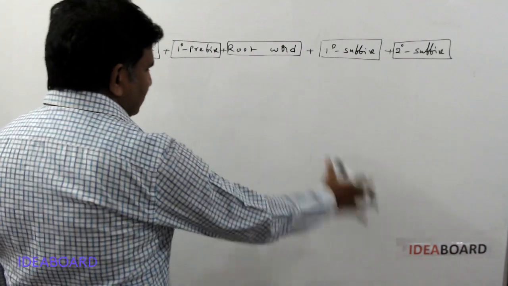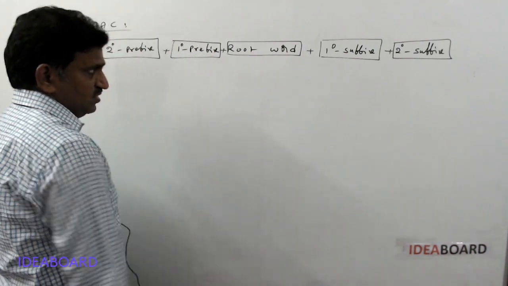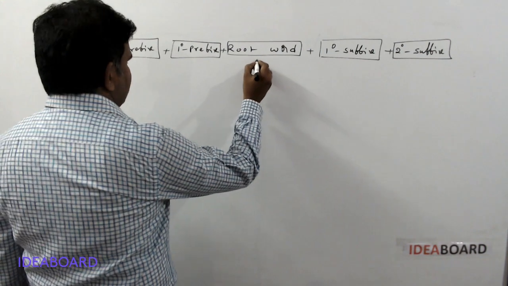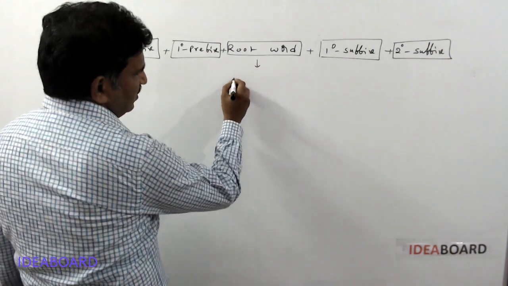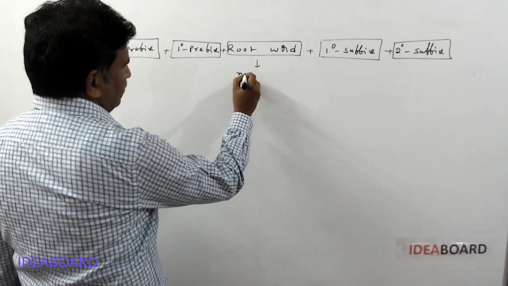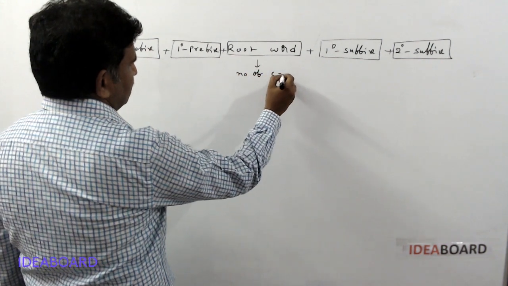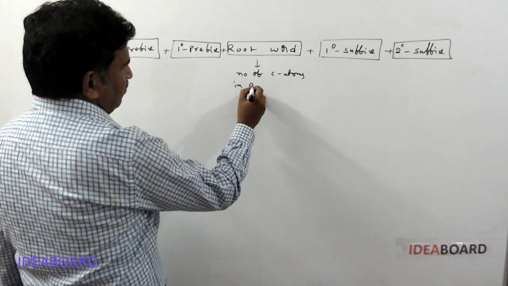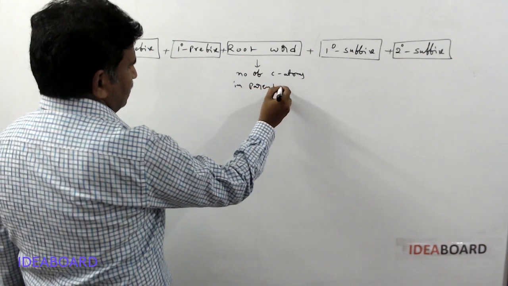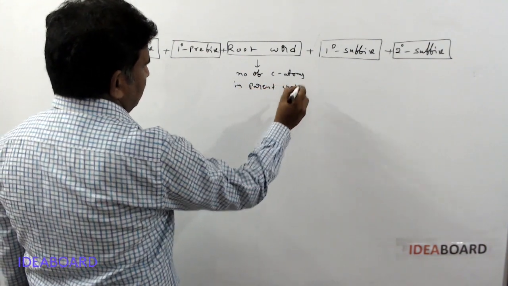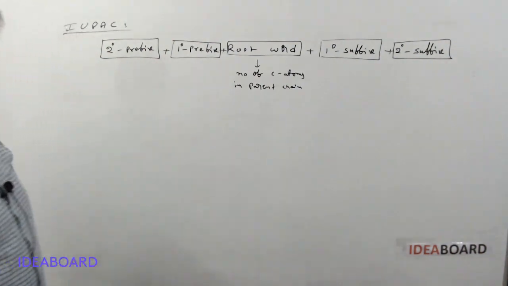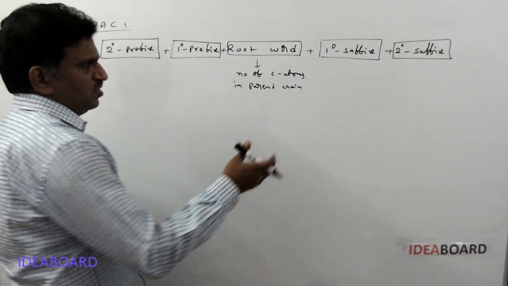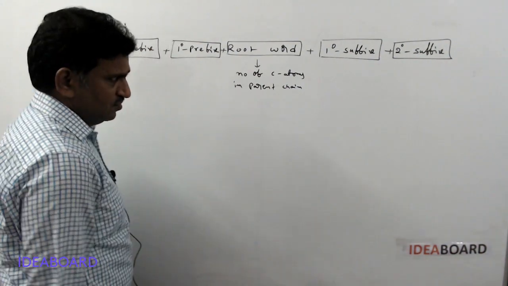What do these parts represent? The root word indicates the number of carbon atoms in the parent chain, the principal chain, or the longest possible carbon chain of an organic compound.